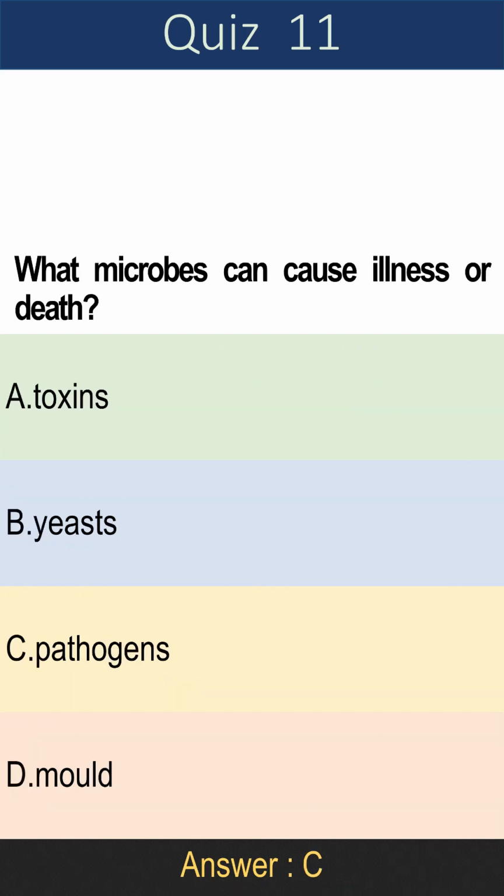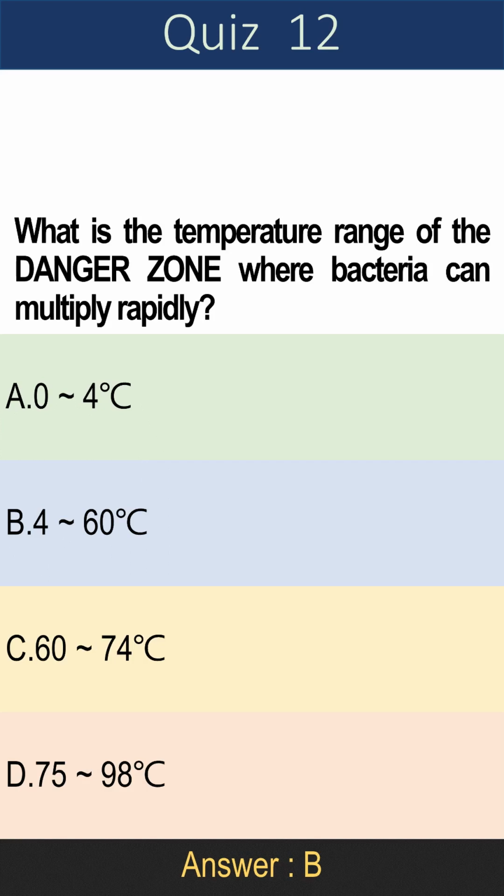Question 11. What microbes can cause illness or death? A. Toxins, B. Yeasts, C. Pathogens, D. Mold. Answer is C. Pathogens.